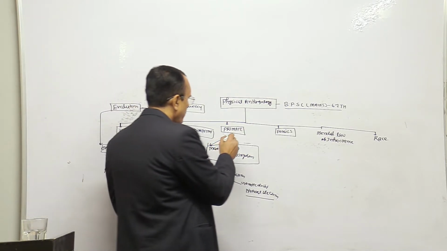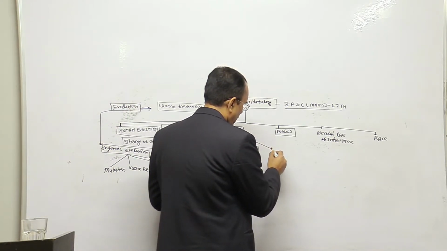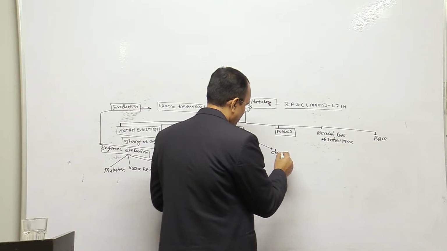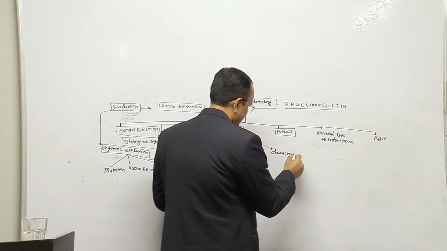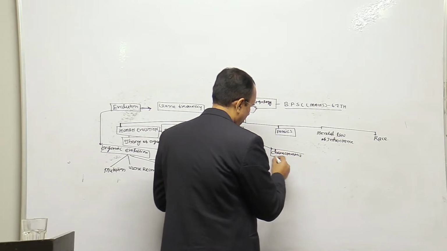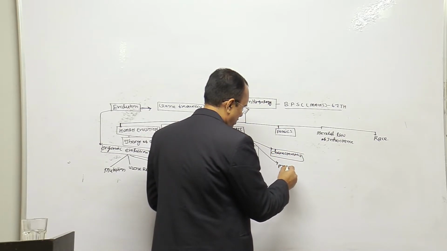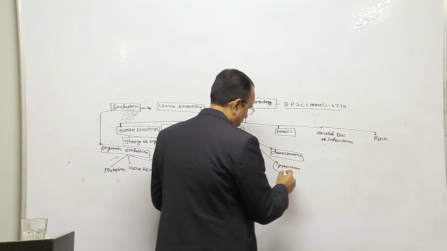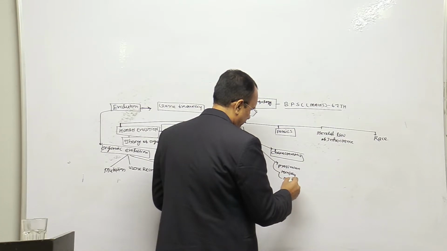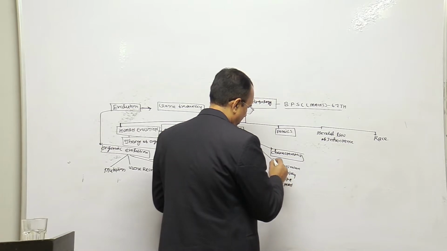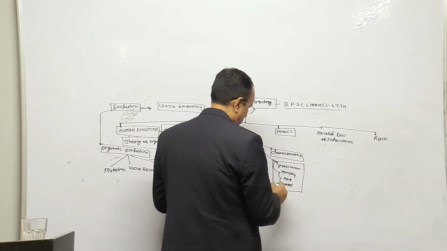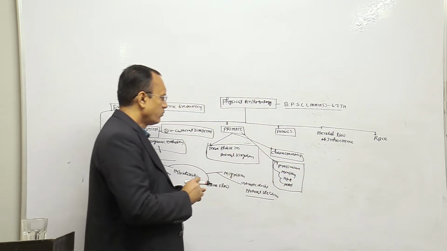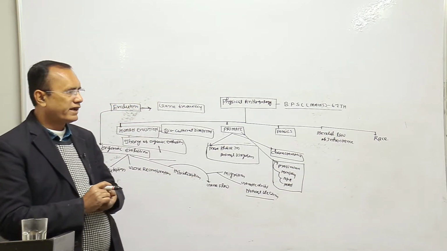Then in primate we have to study their characteristics, right? So primate has 4 members: prosimian, monkey, ape and man.